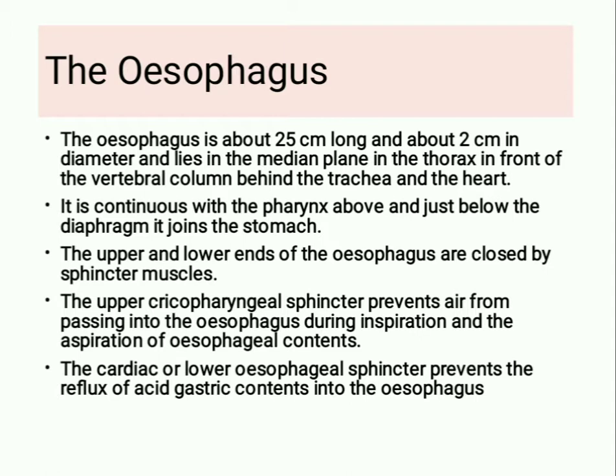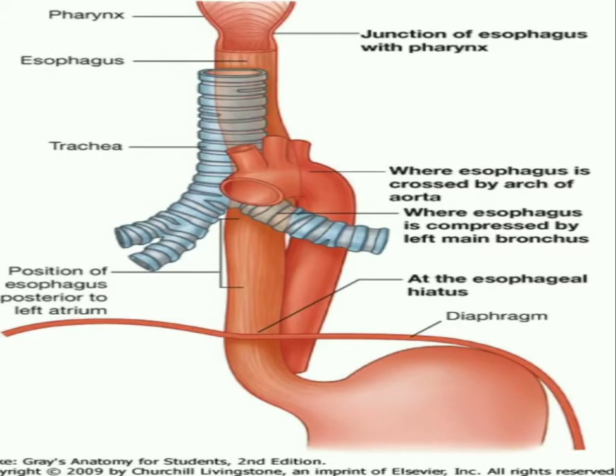The upper and lower ends of the esophagus are closed by sphincter muscles. The upper cricopharyngeal sphincter prevents air from passing into the esophagus during inspiration and the aspiration of the esophageal contents. The cardiac or lower esophageal sphincter prevents the reflux of acid gastric contents into the esophagus.